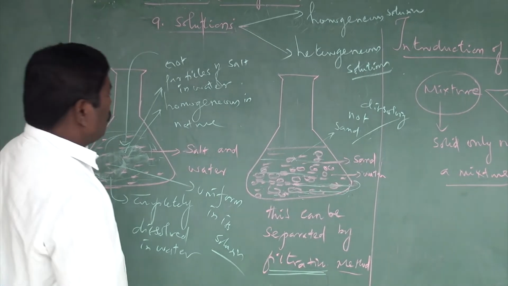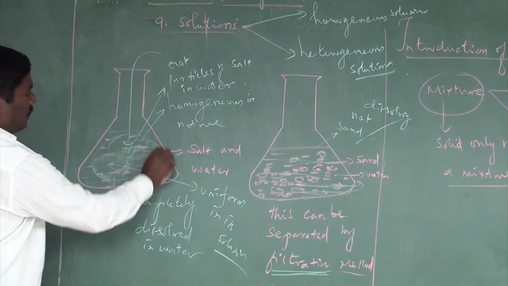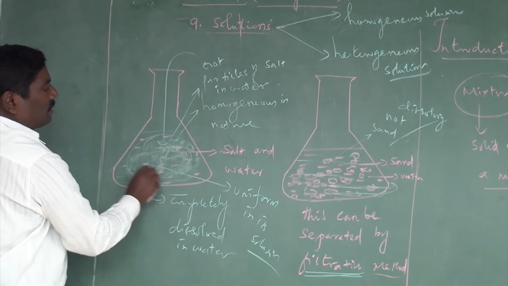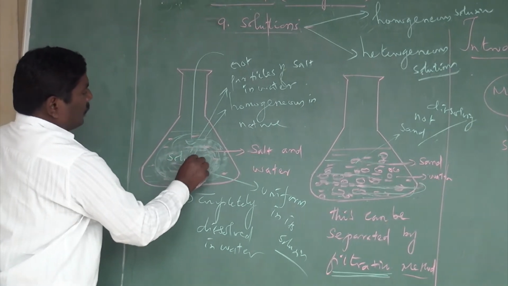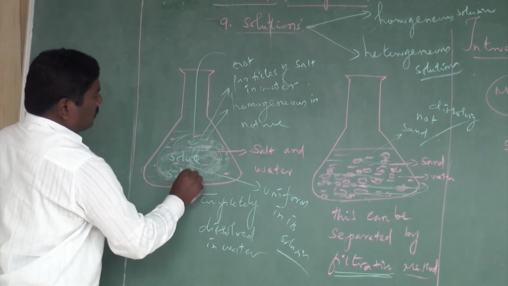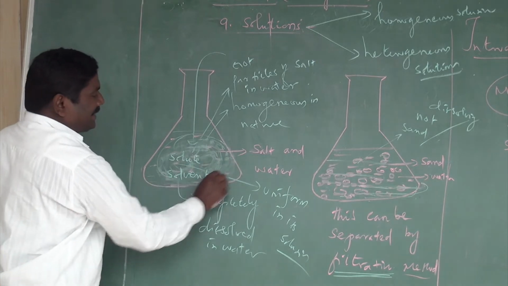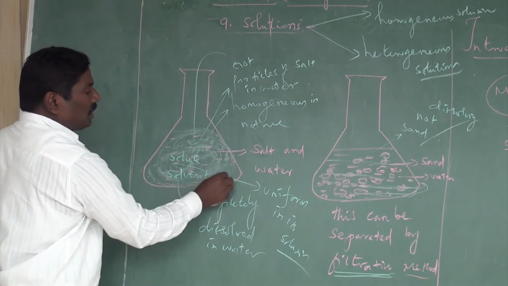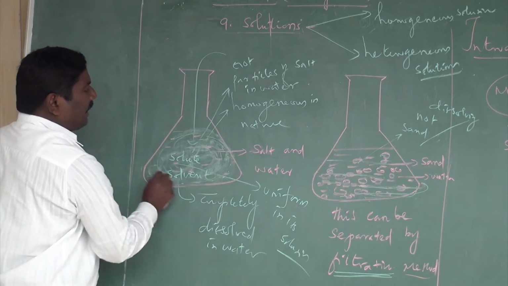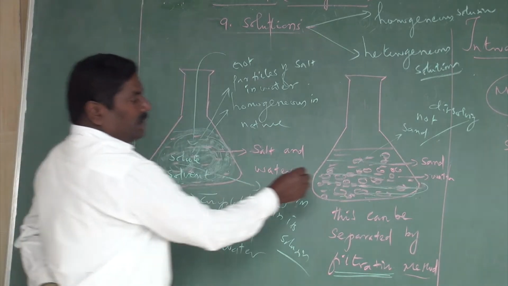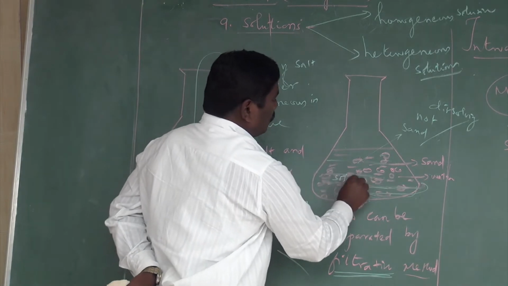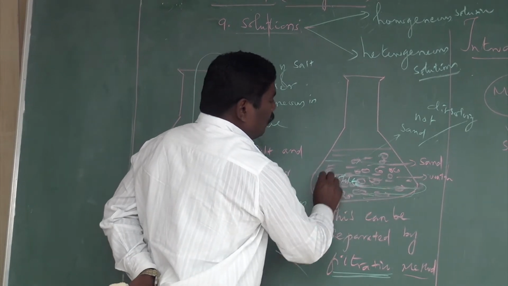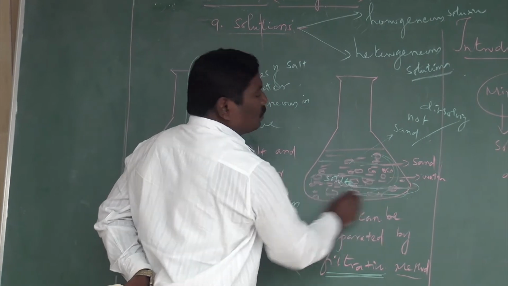Homogeneous solutions are the solutions in which the solute and solvent are present uniformly; the solute molecules are distributed throughout the solution. But here the solute molecules are not uniformly distributed in the solution.